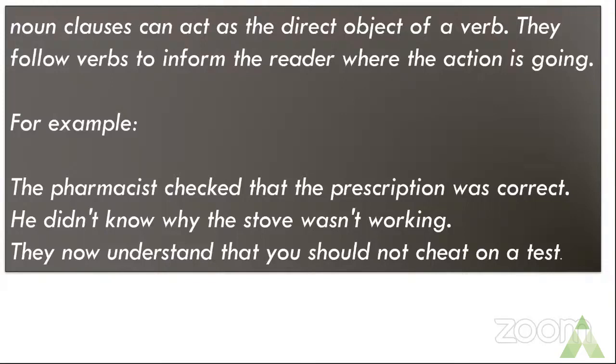But what kind of a noun clause is it? You will ask the question again. They now understand what? What is the answer you get? That you should not cheat on a test. Hence, that you should not cheat on a test is your noun clause, which is acting as the direct object of the verb in this particular sentence.